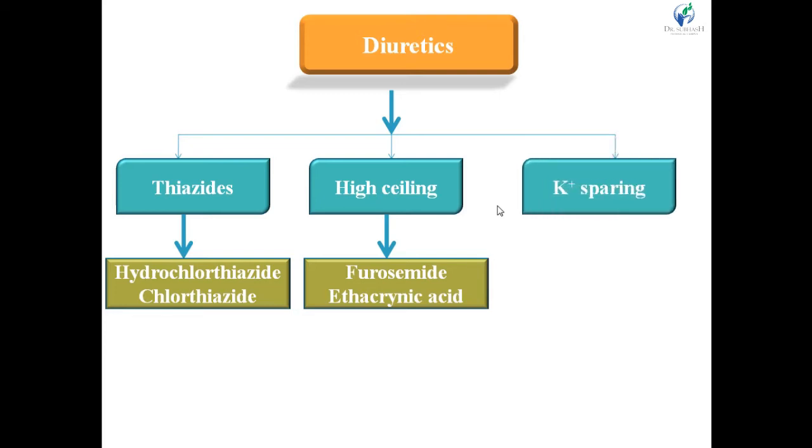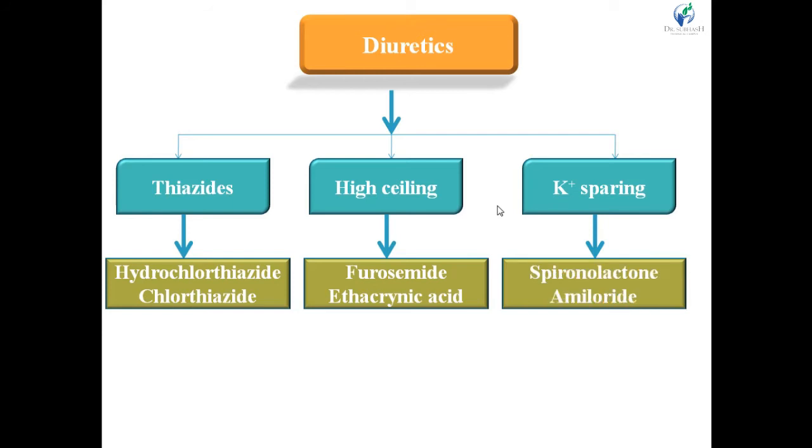Potassium sparing diuretics include spironolactone and amiloride. Right, here we see a short classification of diuretics, because we will discuss diuretic structures in depth in another chapter, not as a part of this one. As a chapter we will discuss the diuretics. So that's why here only an overview of the diuretics is taken.